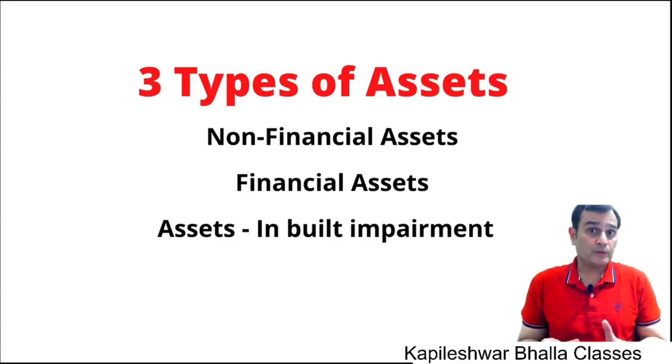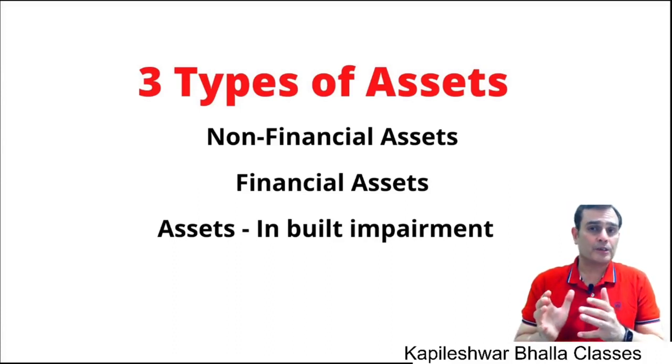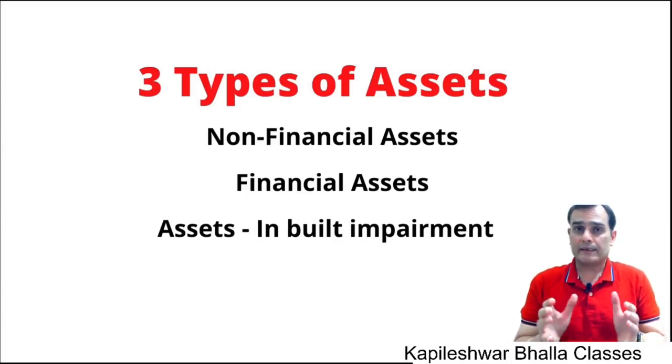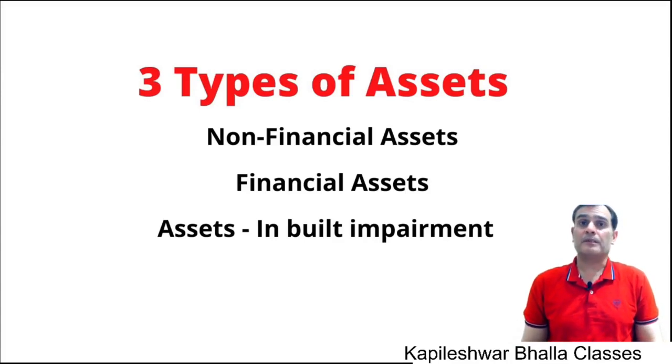Though, there could be certain financial assets whose impairment is covered under Ind AS 36. For example, investments in subsidiaries, associates and joint ventures are excluded from the scope of Ind AS 109. These investments are measured at cost by virtue of Ind AS 27, and when they're valued at cost, the impairment is covered under Ind AS 36.